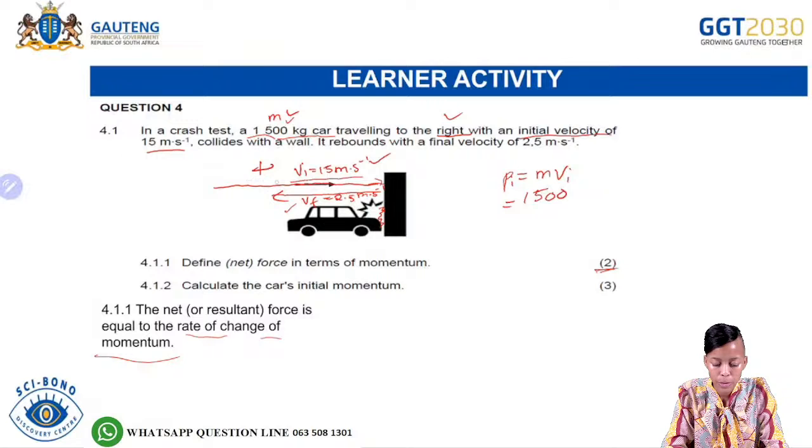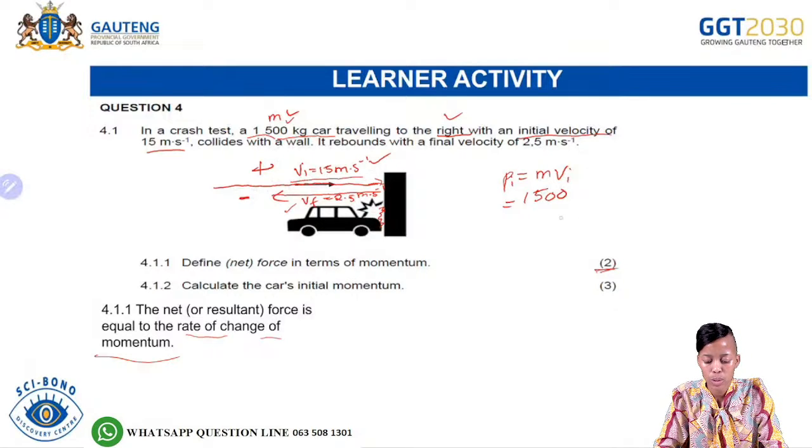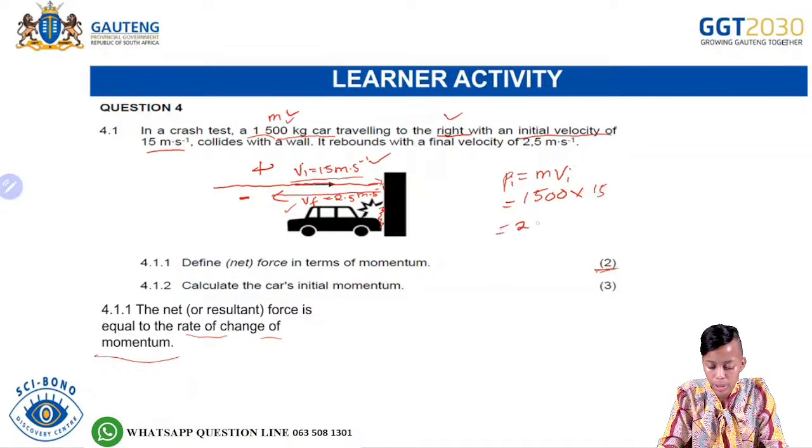If the right is positive, it means that the left will therefore be negative. So it's 1,500 multiplied by 15. You would use your calculator to multiply the 1,500 with the 15.